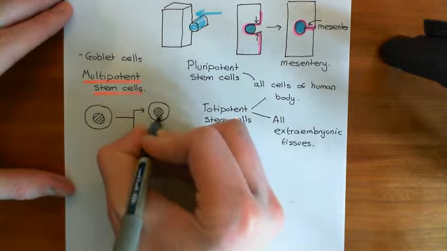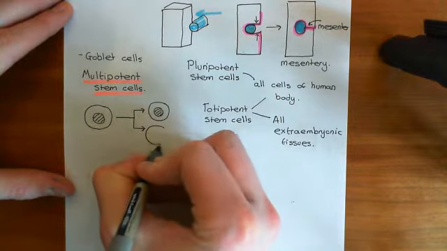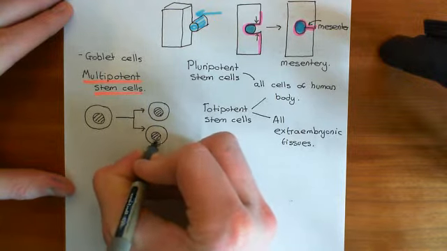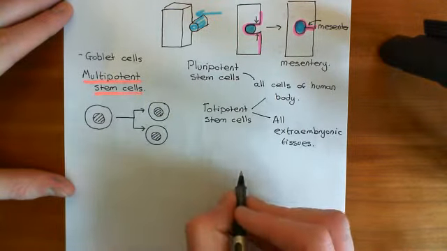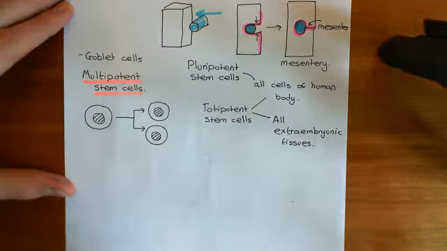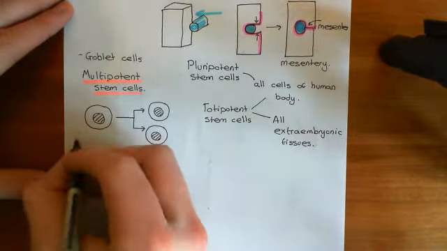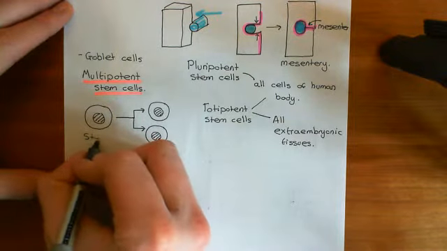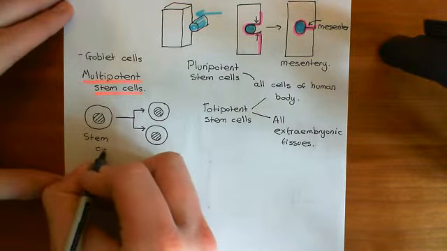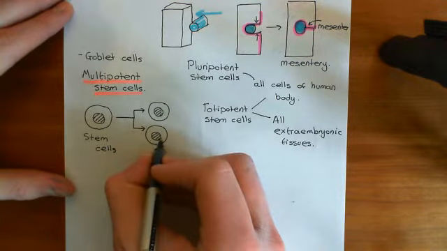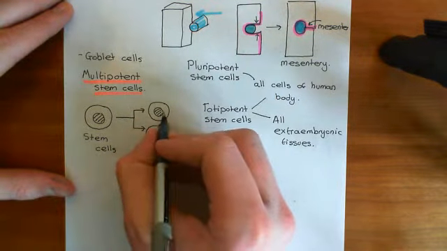and the 2 daughter cells then have a choice. They can either become stem cells, they can remain stem cells, or they can become differentiated cells. And it is not the case that one of them has to become a stem cell and one has to become terminally differentiated. Both of them have a choice.